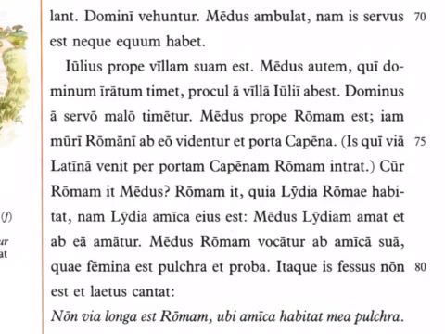Notice amatur again has the tur passive ending, happens to the subject, he is loved, and then ab ea, by her. Again, as a reminder, ab here means by, elsewhere it might mean from. Medus Romam vocatur ab amica sua. Medus is called to Rome by his girlfriend. I don't know if that's sort of metaphorically called, right, or if she specifically maybe sent him a letter, but either way, he's called to Rome by his girlfriend.